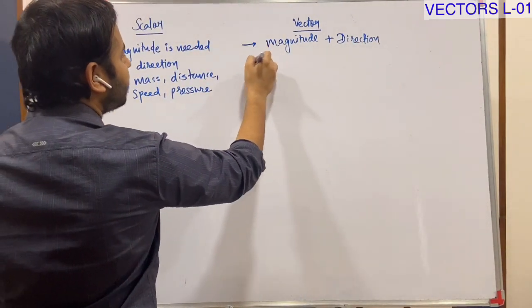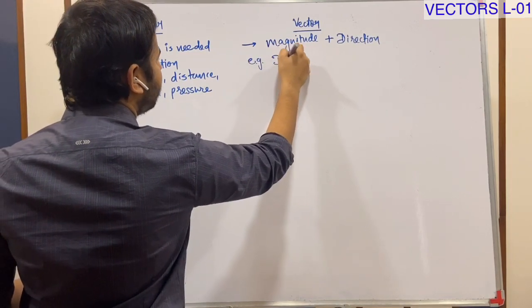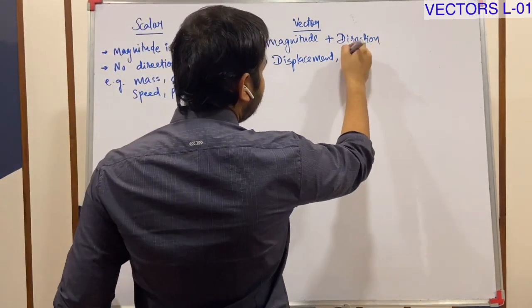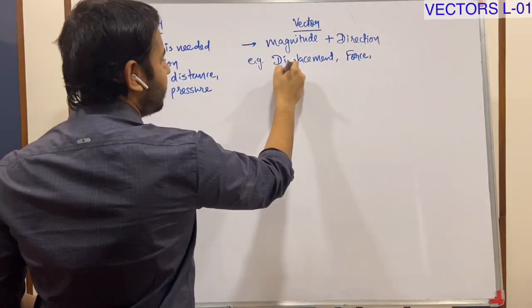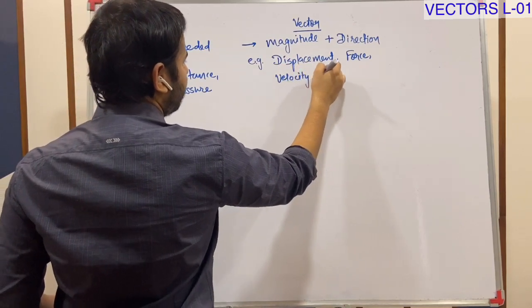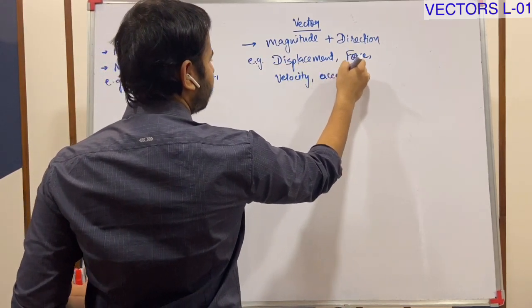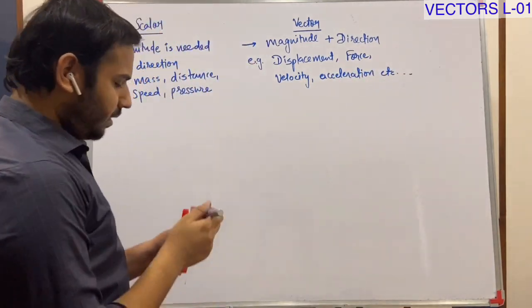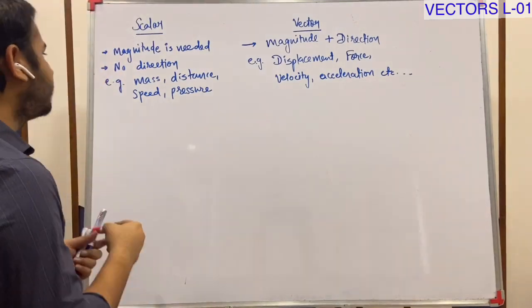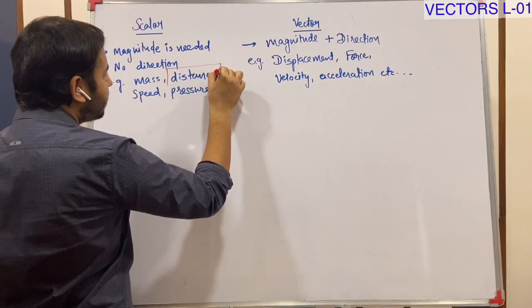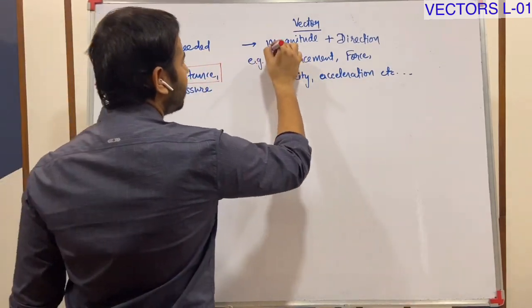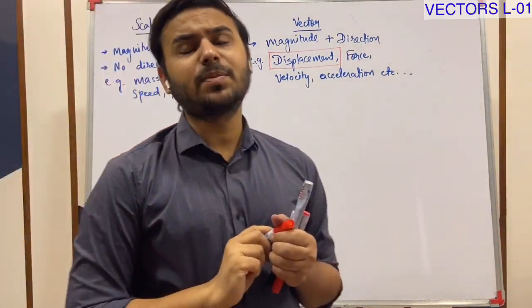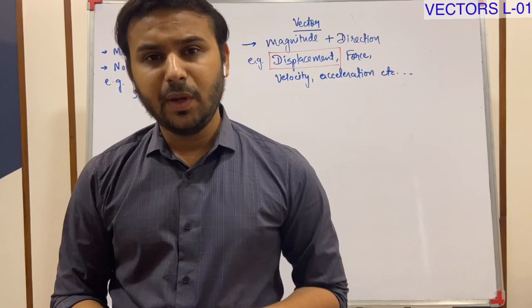For example, displacement, force, velocity, acceleration, etc. But let me define the difference between distance and displacement, the difference between scalar and vector.